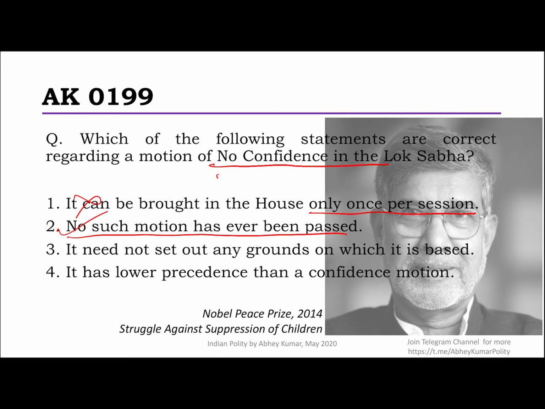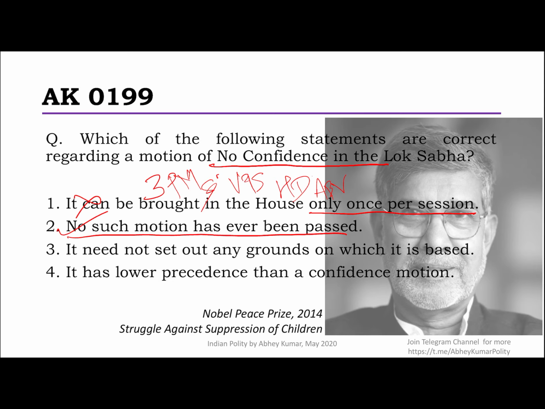Just to tell you some facts, only 3 prime ministers of India have ever resigned due to lack of confidence proved in the House. One was VP Singh in the year 1990, then HD Devegowda in the year 1997, and Mr. Atal Bihari Vajpayee in the year 1999.